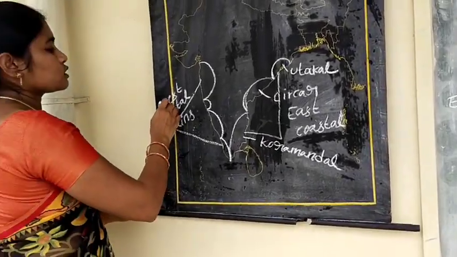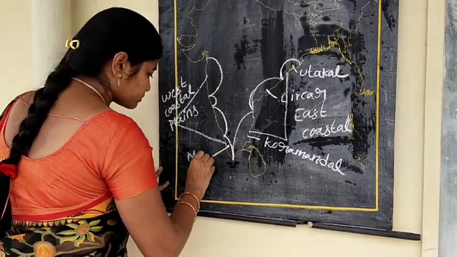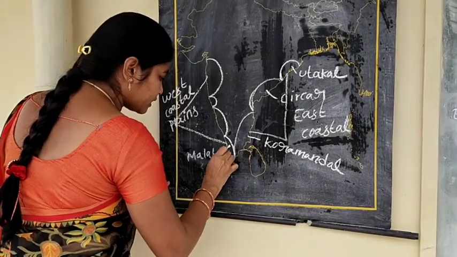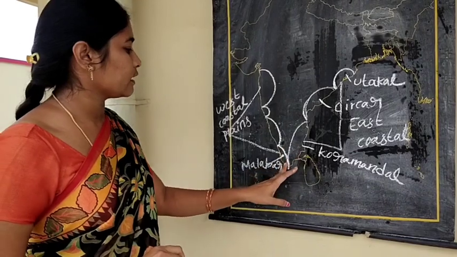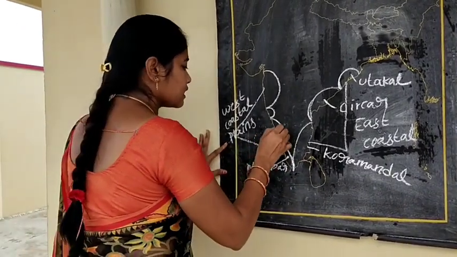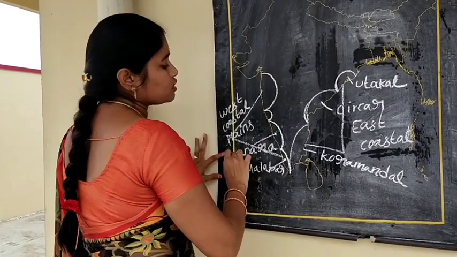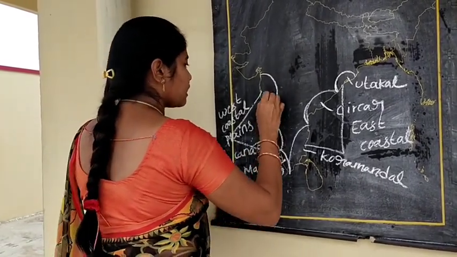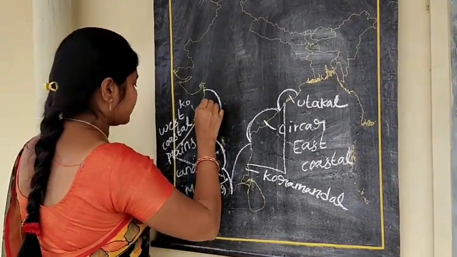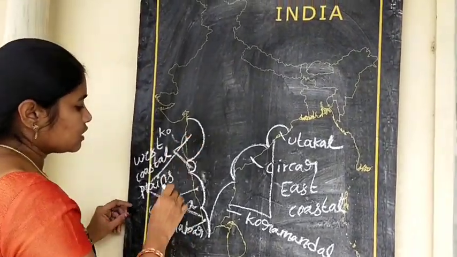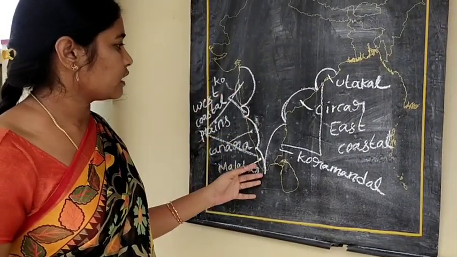We are going to West Coastal Plains. This is the Malabar coast. Where is the Malabar coast located? Yes, Malabar coast is located in Kerala, and this is Canara coast. Canara coast is located in Karnataka, and Goa and Mumbai is Konkan coast. So these are the three west coastal plains in our country.